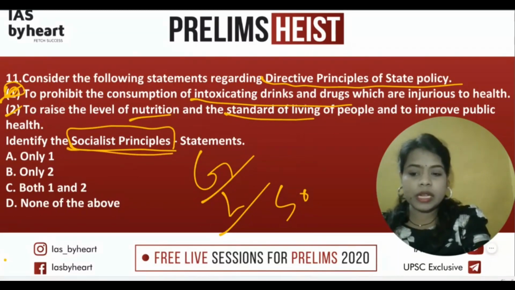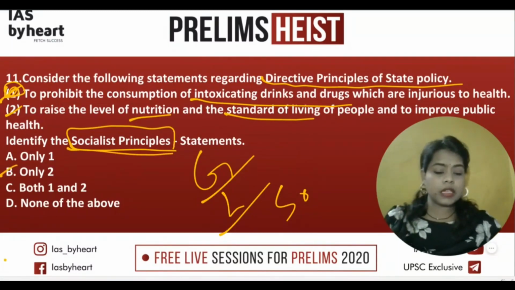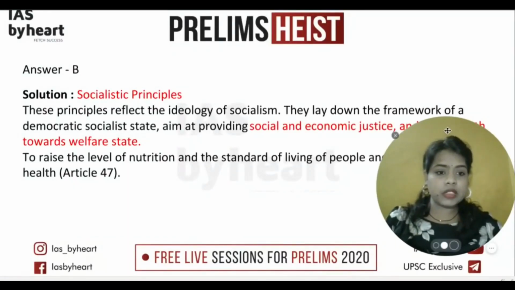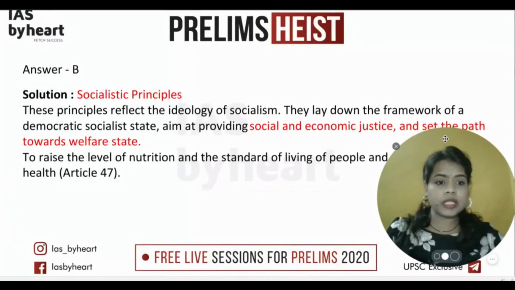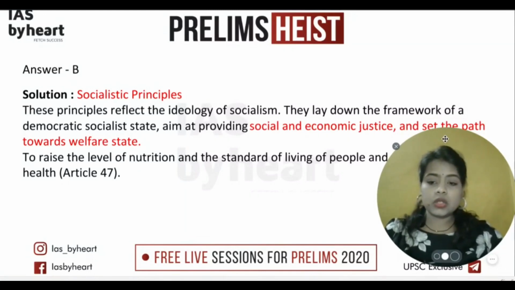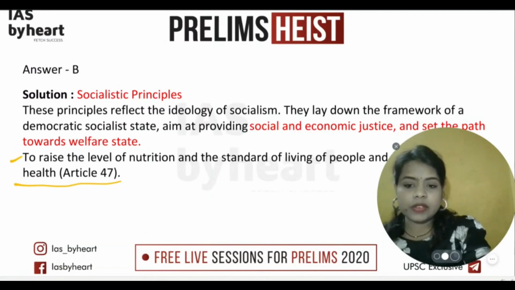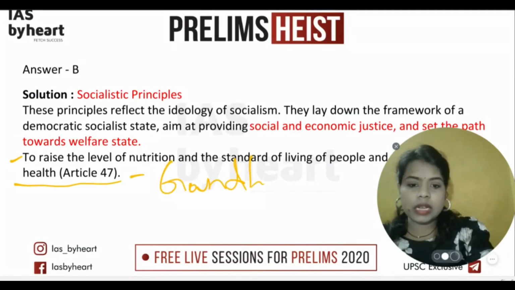Only two will be the answer; B will be the answer. Okay, so B, socialistic principles, as you can see, economic justice. The next one is also related to Article 47, but this is Gandhian in nature, and the first one is socialist.